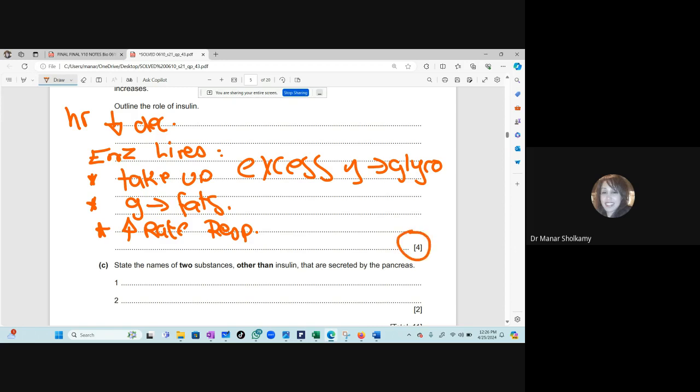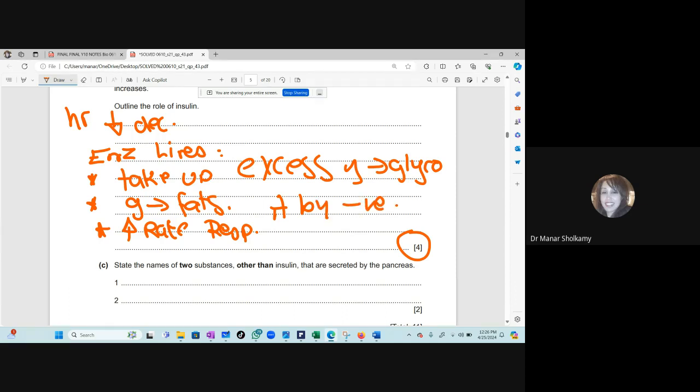What else can you write about hormonal regulation? This is an example of what? Negative feedback. Yes. Anytime you are discussing hormones and hormones are regulating something, always write it as an example at the end of the question. And this is an example of homeostasis by negative feedback.